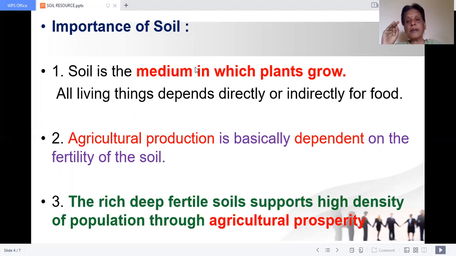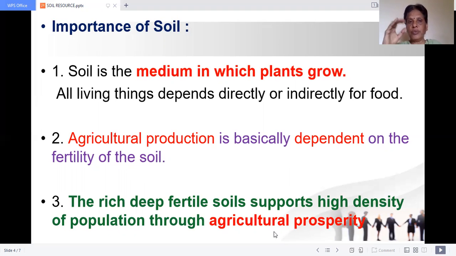Second, agricultural production is basically dependent on the fertility of the soil. Without soil, agriculture is not at all possible. Anything to grow is not possible. Rich, deep, fertile soil supports a high density of agricultural prosperity. Fertile soils help agriculture to prosper. So these are the three points on the importance of soil. Soil is a medium in which plants grow. This is very important.